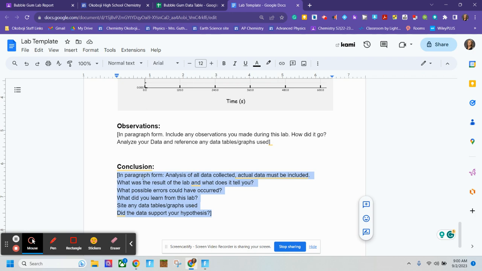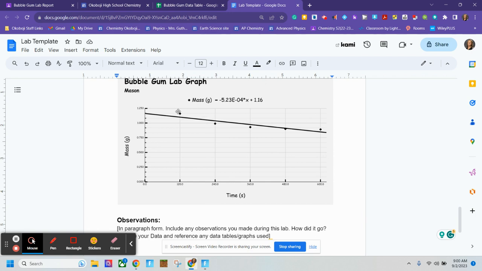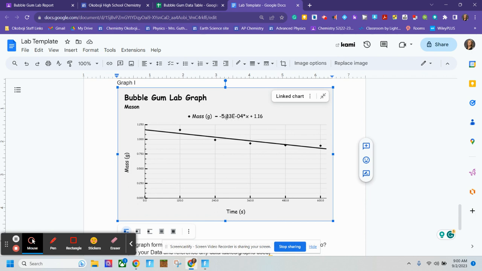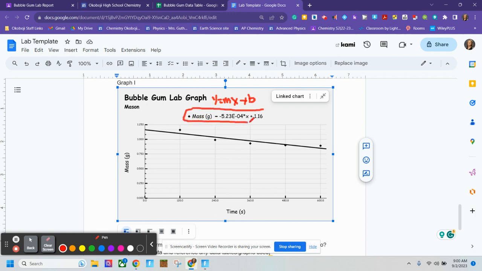And then when you talk about it in your conclusion, which is obviously the analysis and the conclusion aspect, you're going to talk about anything you did post-lab. So for this lab, we had a very long post-lab analysis where we graphed it. Okay, so this all falls under that conclusion, the post-lab analysis, and that line. Remember your equation for your line, because y equals mx plus b. We spent an entire day talking about what each of these elements meant in reference to this, because that was the entire point of this lab.